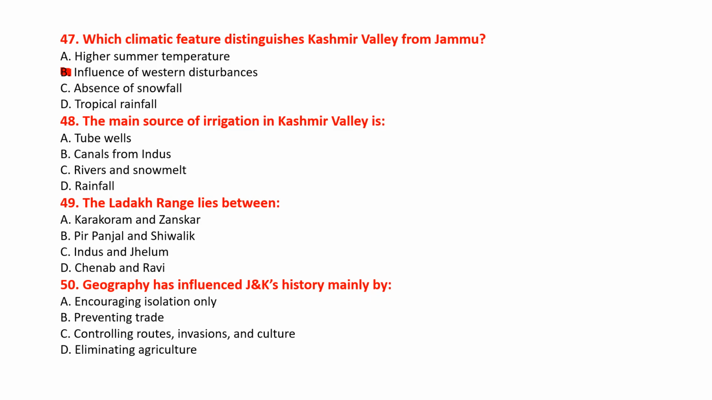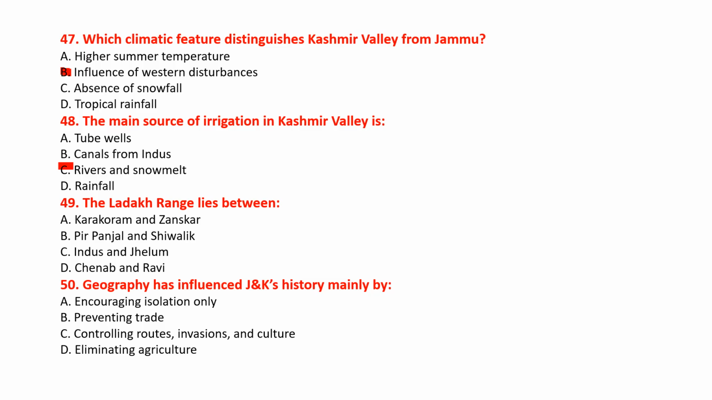Next is question number 48. The main source of irrigation in Kashmir Valley is option A, tubewells, option B, canals from Indus, option C, rivers and snowmelt, or option D, rainfall. And the correct answer will be option C, snow-fed rivers, that is rivers and snowmelt.